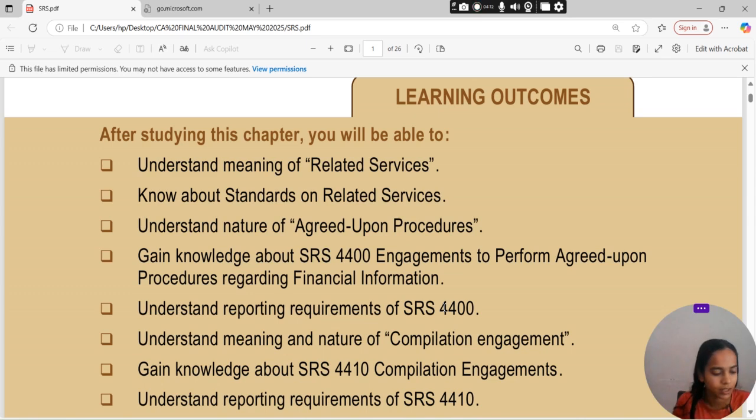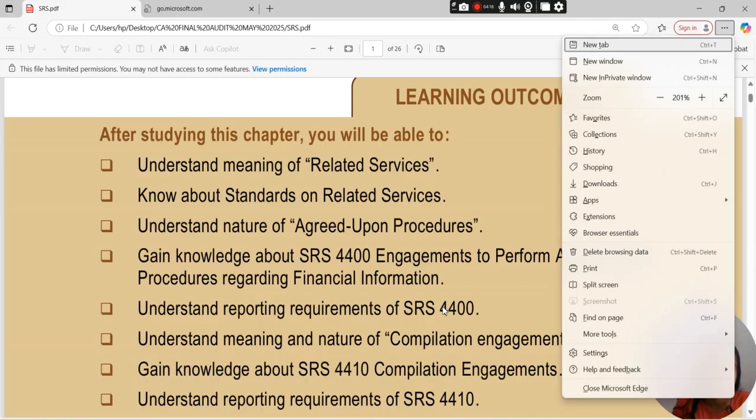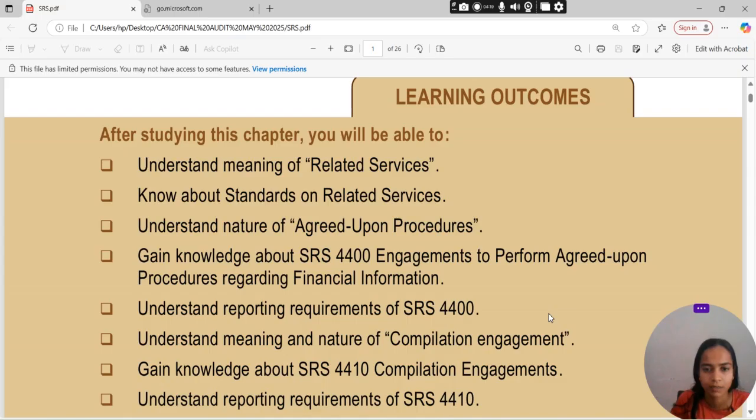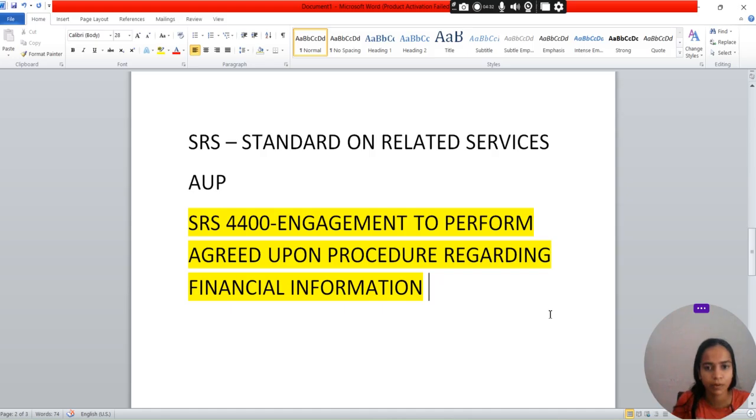We will understand the reporting requirement of SRS 4400. फिर understand करना है meaning and nature क्या है of compilation engagement. So we have AUP, that is the engagement to perform agreed upon procedure regarding the financial information, that is SRS 4400. Afterwards we have the compilation engagement, that is